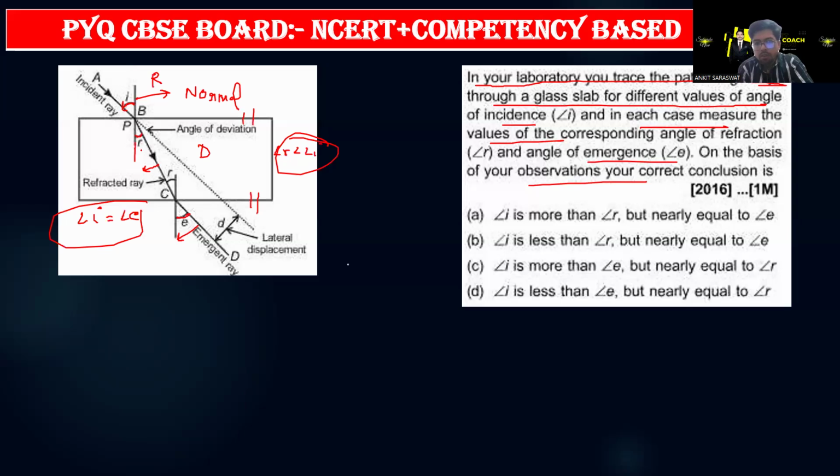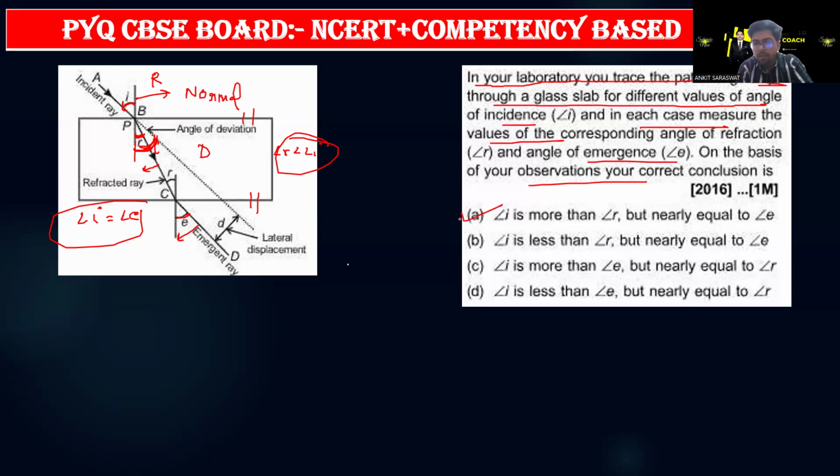So this is the angle of incidence. Vertically opposite angles are equal. The angle of refraction is less than I. You can check: this is the angle of incidence and this is the angle of refraction, so the angle of refraction is less than the angle of incidence. Why? Because the light is going to bend towards the normal due to refraction. So angle I is more than angle R but nearly equal to angle E.